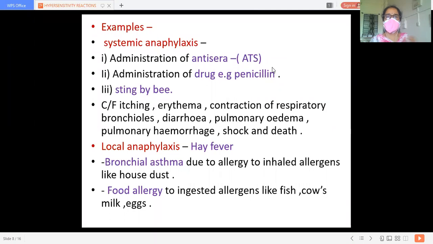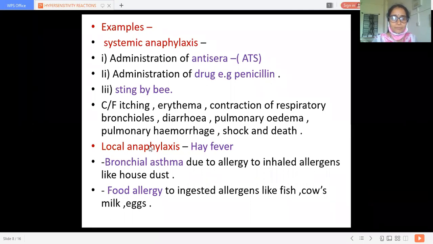Okay. So administration of anti-sera, these are systemic anaphylaxis. Then administration of drugs like penicillin and a sting by a bee. So what are the clinical manifestations of this systemic anaphylaxis? There may be itching, erythema, contraction of respiratory bronchioles like asthmatic attacks, that is wheezing, then diarrhea, pulmonary edema, pulmonary hemorrhage, shock and death. This sort of systemic anaphylactic reaction may appear due to type 1 hypersensitivity.